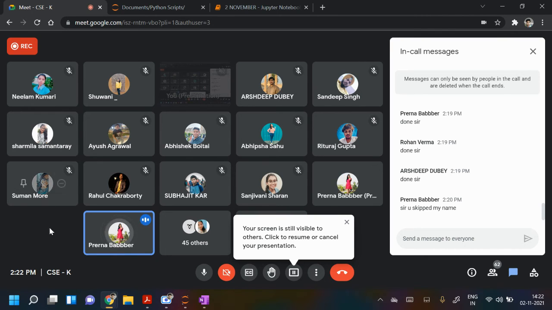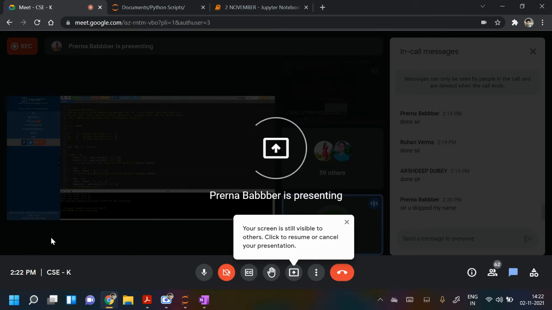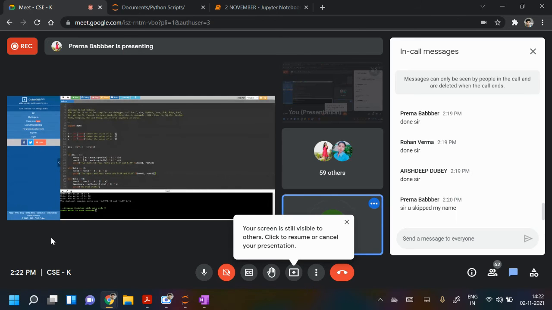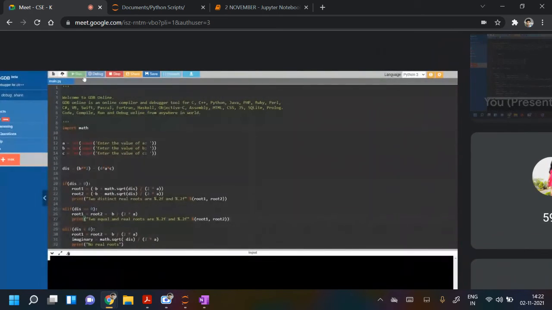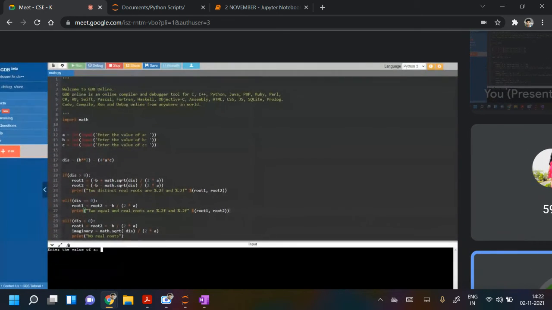Is my screen visible? Yes. So you have taken input a, b, c. Then discriminant you have defined as b square minus 4ac. If discriminant is positive, then roots.